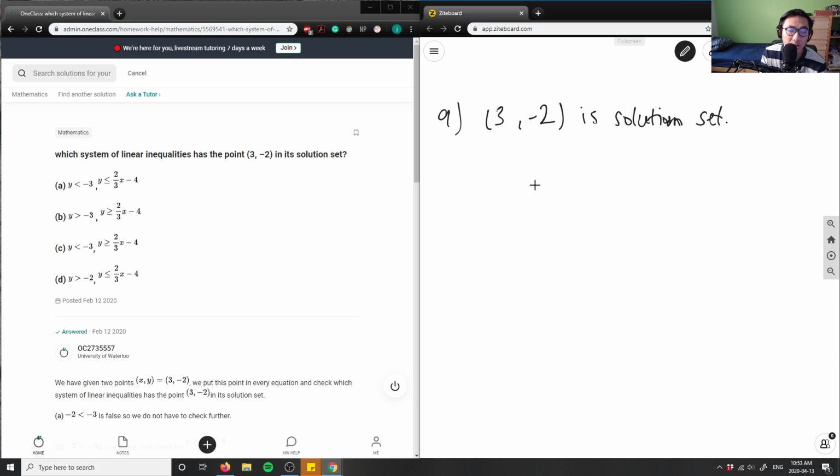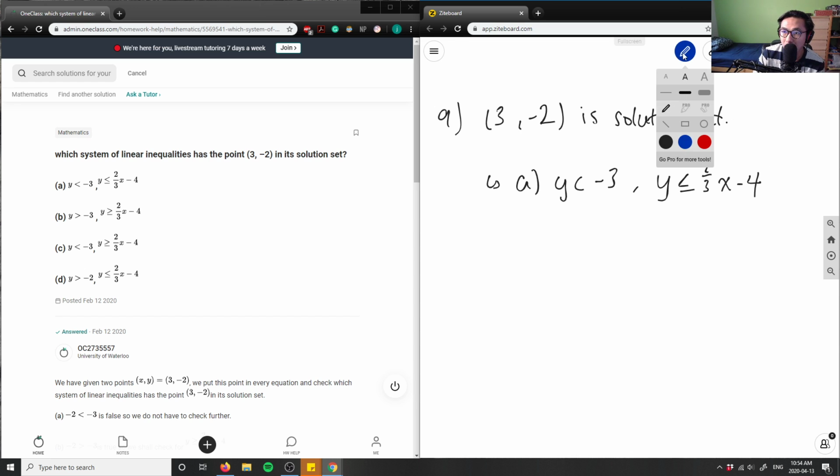So let's look at A first. A here states that y here is less than -3, and y has to be less than 2/3 of x minus 4. Y just has to be less than this kind of function here.